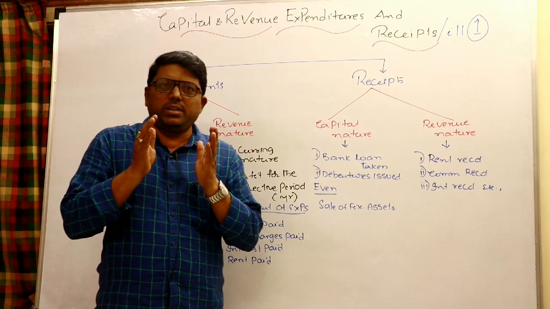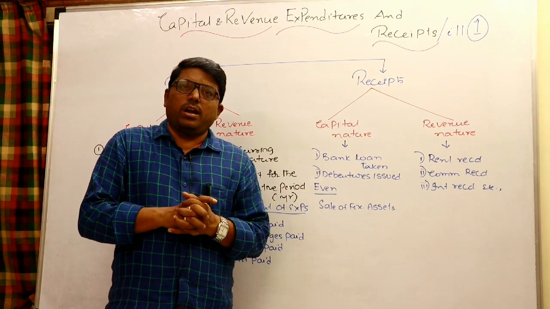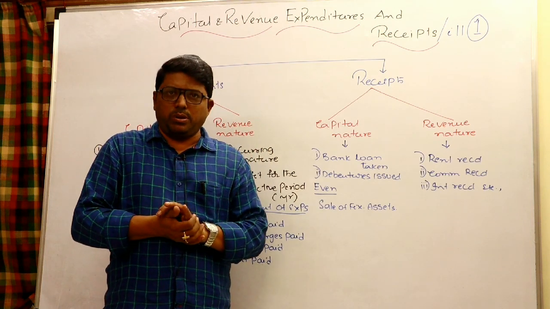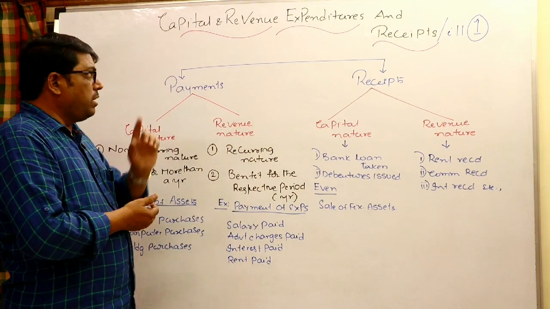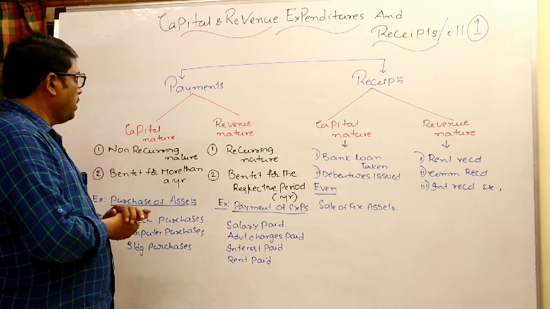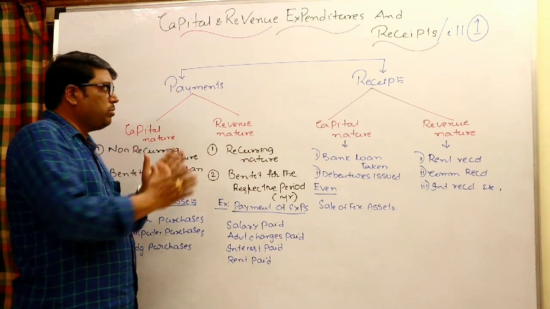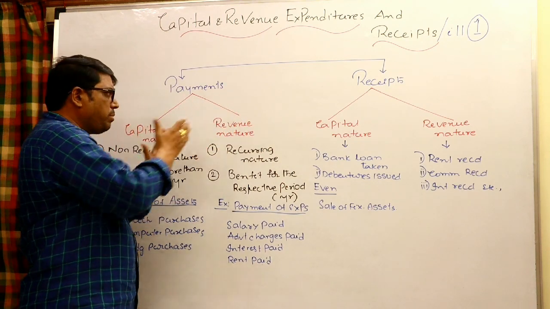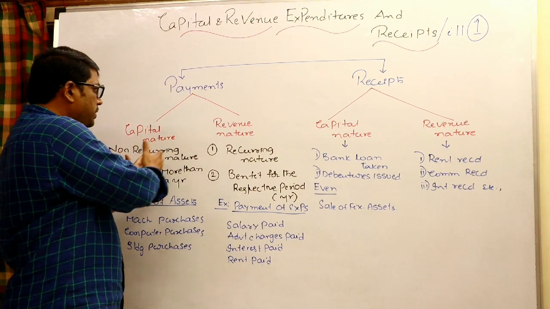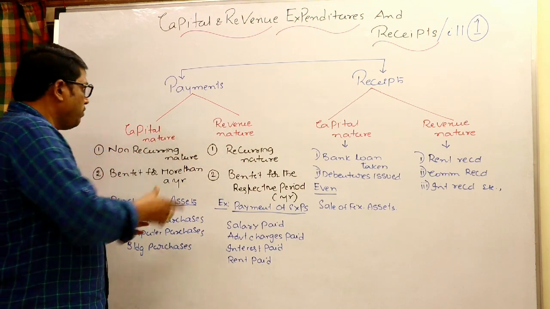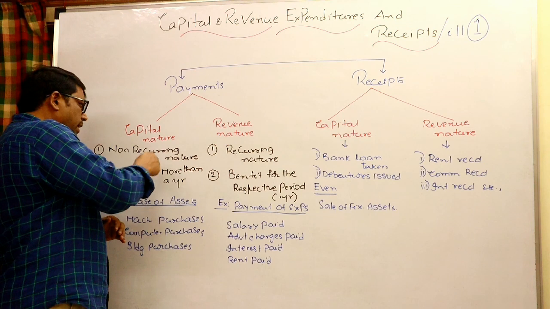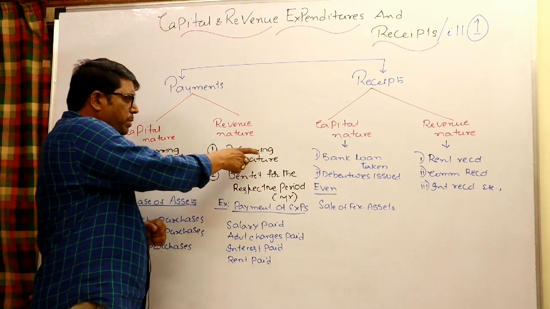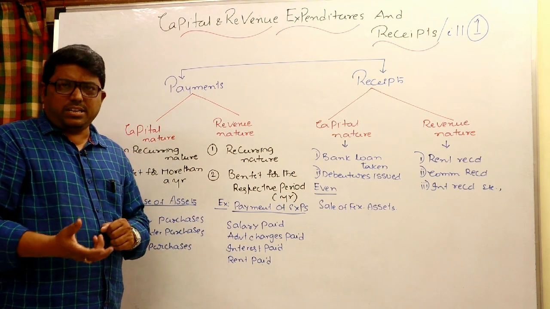I'll give the complete theoretical part, I will explain, and moreover we will try to discuss ICI illustration 1, the first problem also. Capital and revenue expenditures and receipts. Every enterprise may have receipts as well as payments, known as capital receipts, capital payments, revenue receipts and revenue payments. First of all, what do you mean by capital payment and what do you mean by revenue payment? Revenue payment means a payment which has a recurring nature.